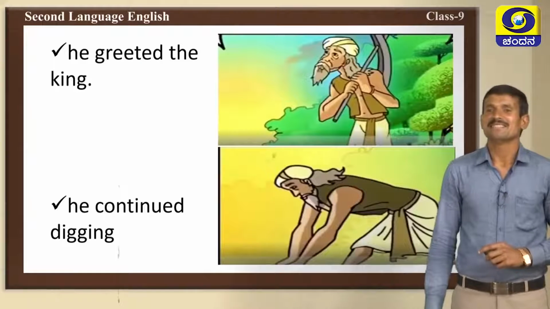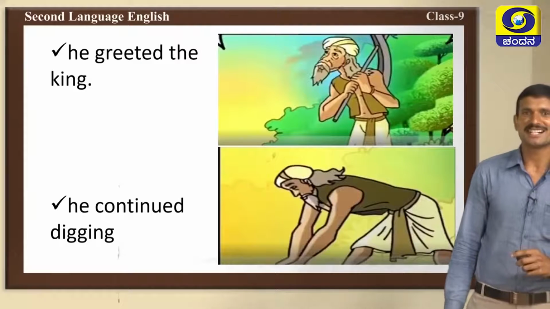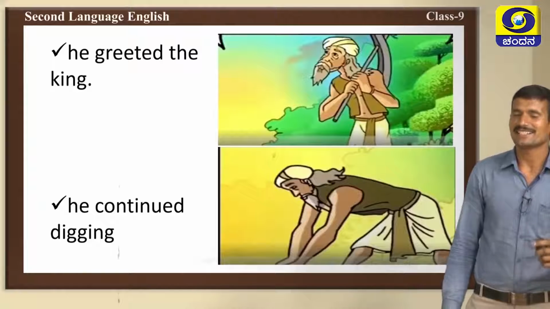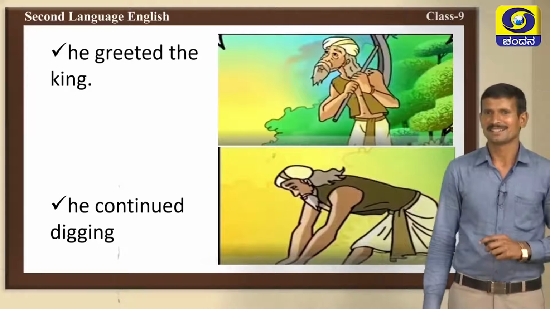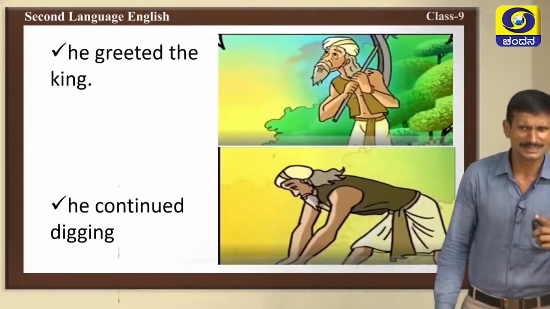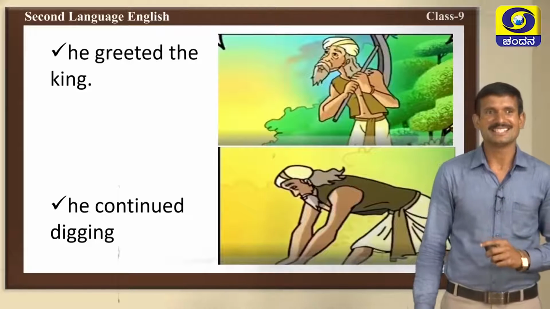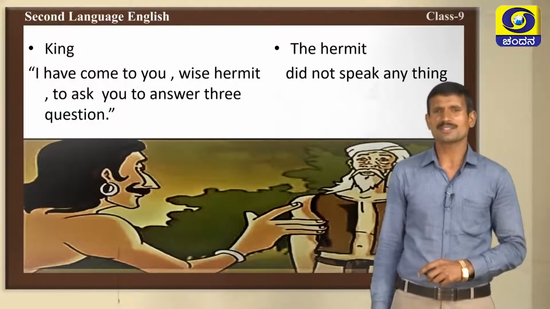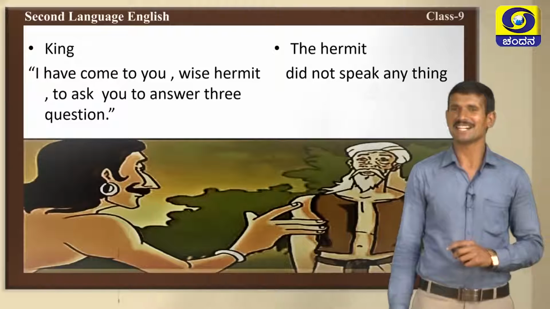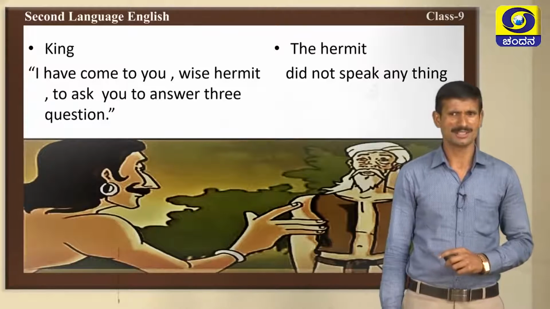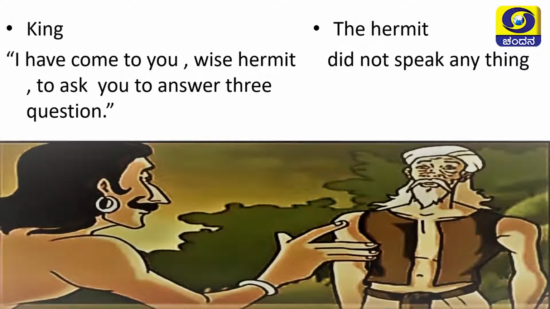Then, when the king reached, the hermit greeted the king. He continued his digging. Did the hermit identify the king? We will know later. There was a conversation between the king and the hermit. What was the conversation? The king said, I have come to you, wise hermit, to ask you to answer my 3 questions. He repeated the questions.